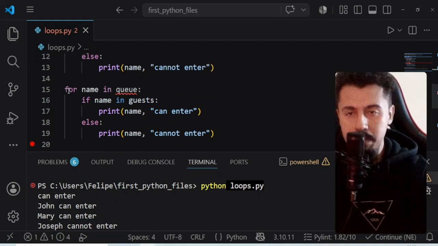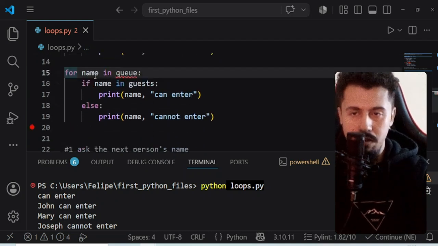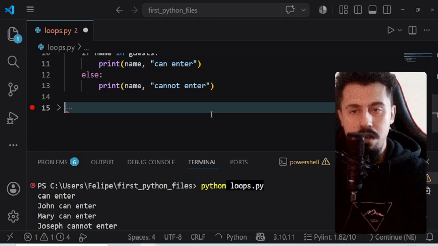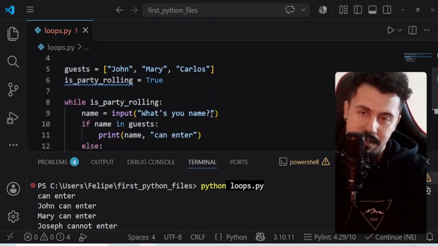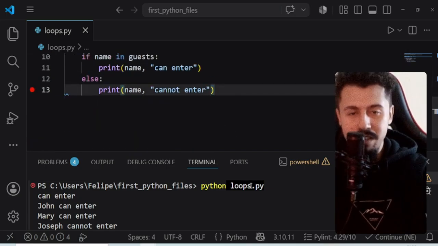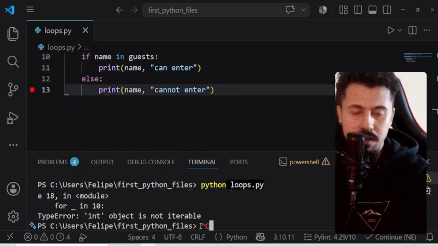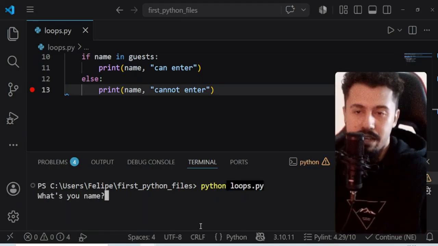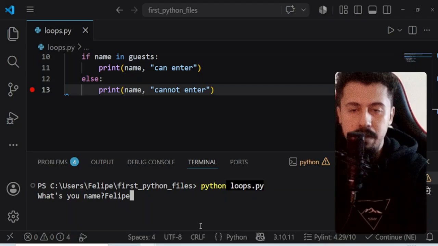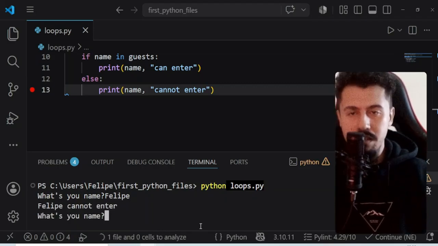Okay, let me get rid of all of this, and there you go. If we run this code, we can see that we're going to ask, what's your name? Felipe. Cannot enter. What's your name?